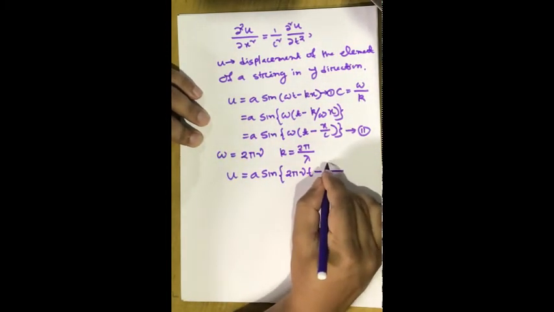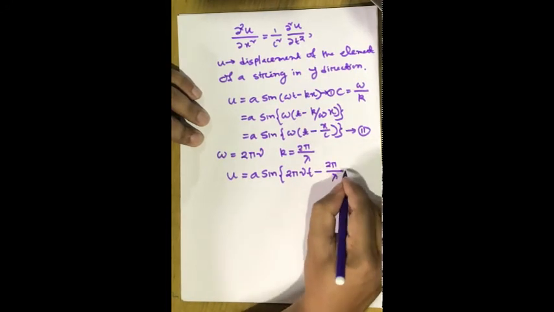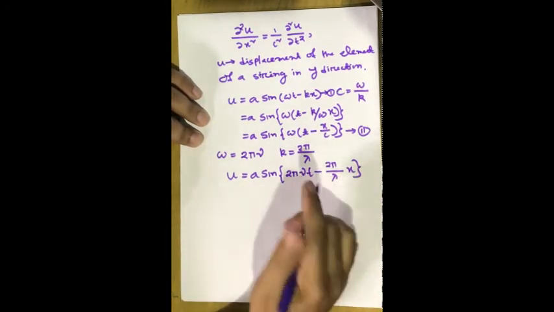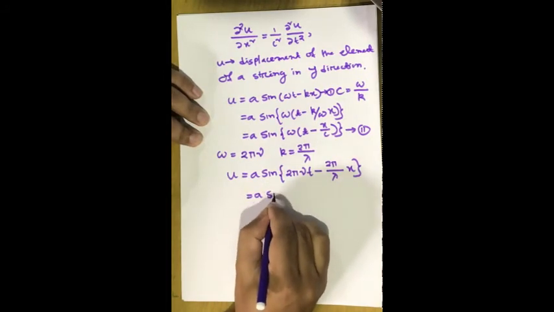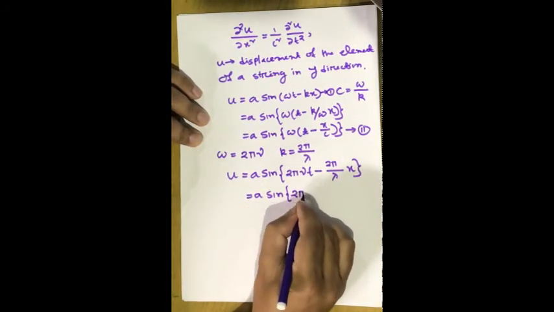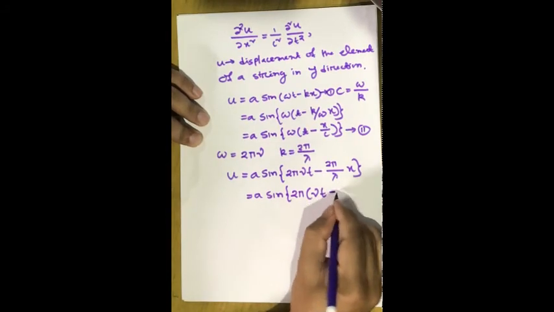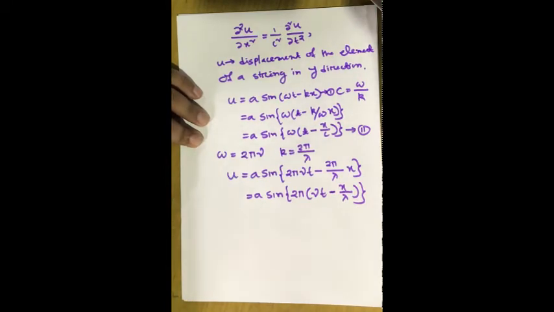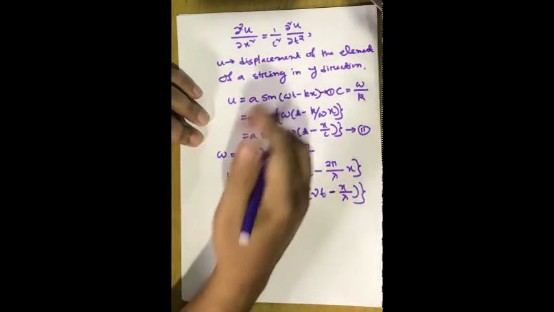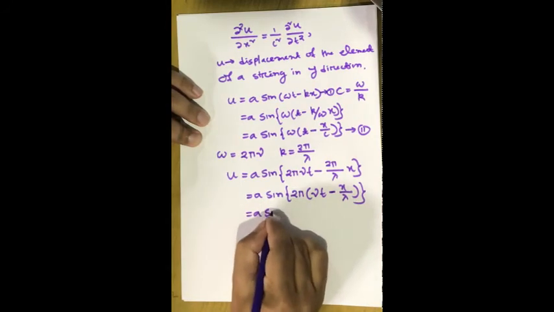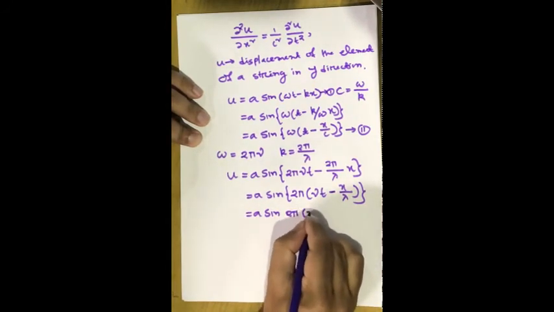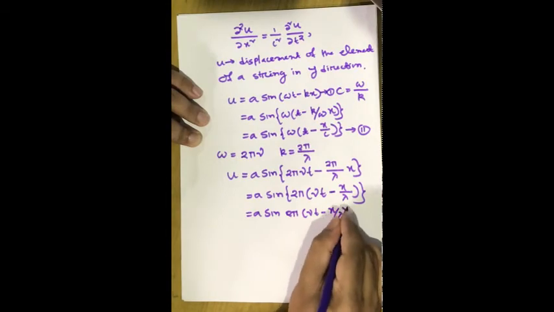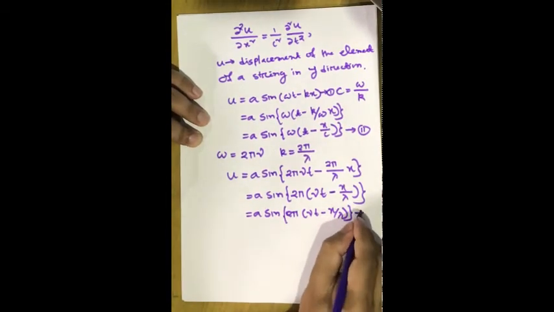In place of k we write 2π/λ into x. Taking 2π as common, we get a sine 2π(νt − x/λ). So a sine 2π(νt − x/λ) is another expression for the same solution.